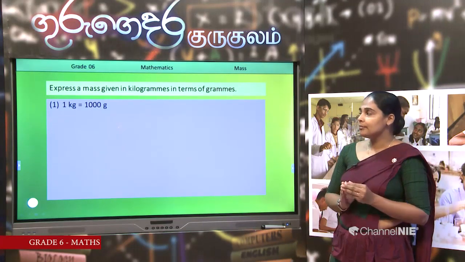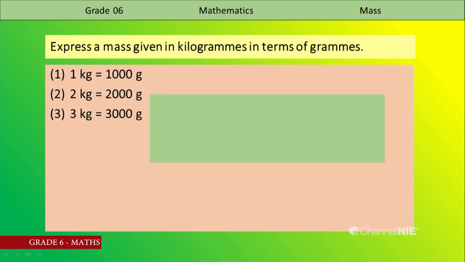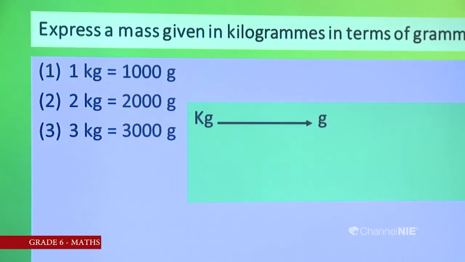Since 1 kilogram is 1000 grams, can you tell me 2 kilograms? 2 kilograms is 2000 grams. So 3 kilograms is 3000 grams. Let us find the method to convert kilograms into grams. How can we convert? Use this relationship. 1 became 1000. How can we obtain 1000 from 1? 1 is multiplied by 1000.